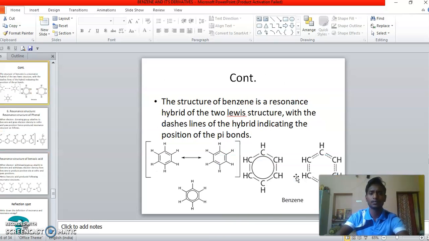The structure of benzene is a resonance hybrid of two Lewis structures, with the dashed line of the hybrid indicating the position of the pi bond.